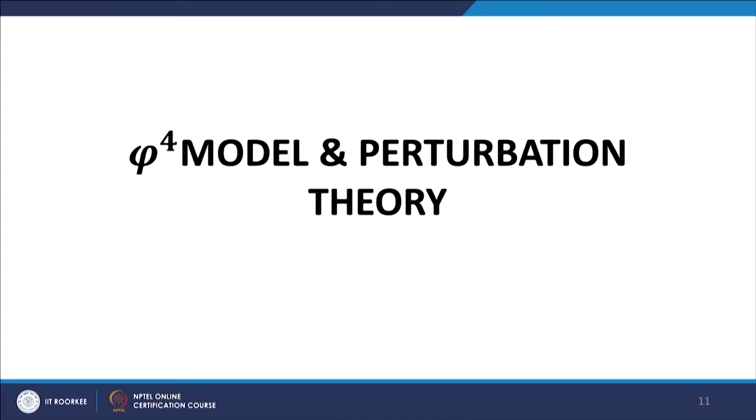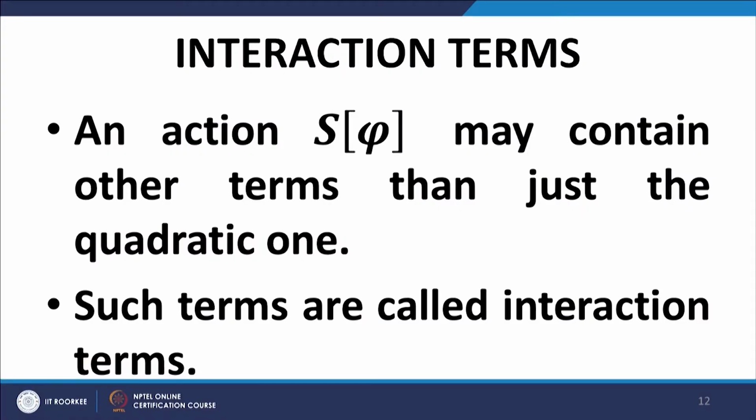Now, we come to interaction models. We have talked about the free field theory of the 0 dimensional QFT. Now, we talk about an interaction model of 0 dimensional QFT, where we have an interaction term in the action. If there is any term other than the quadratic term, we call it the interaction term.